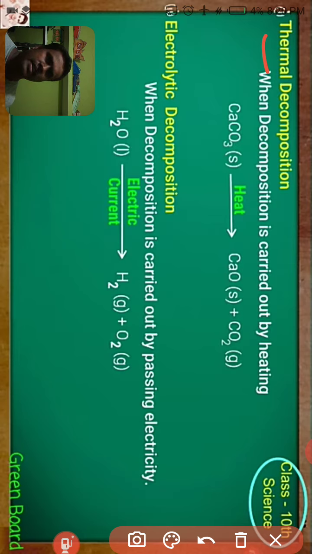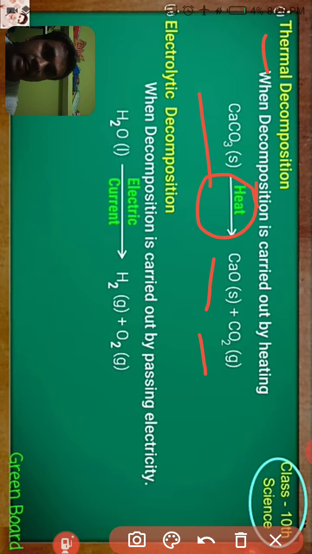For example, calcium carbonate, a single reactant, a compound, decomposes into calcium oxide and carbon dioxide gas by heating. This is an example of a thermal decomposition reaction. Similarly, the second type of decomposition reaction is the electrolytic decomposition reaction.